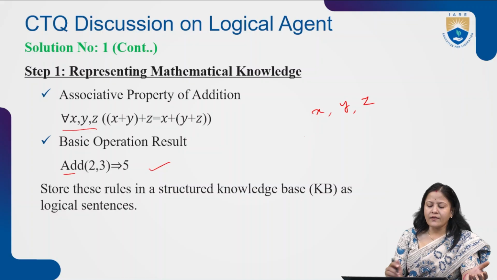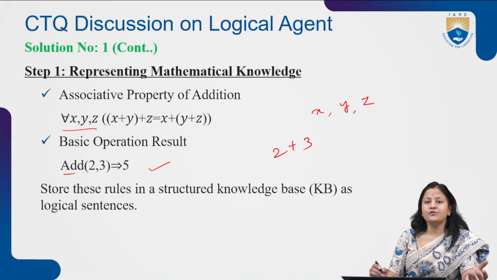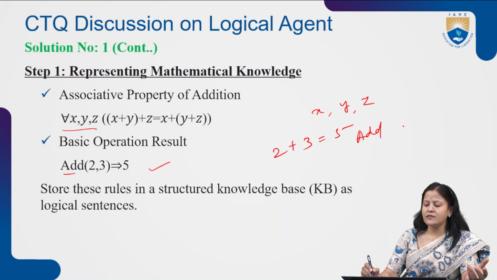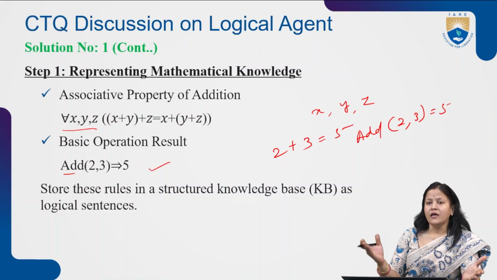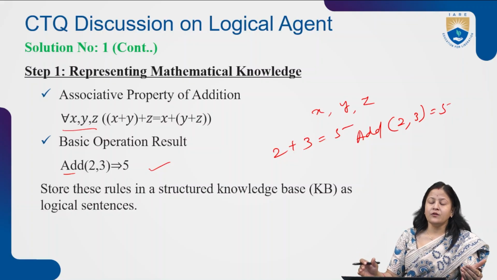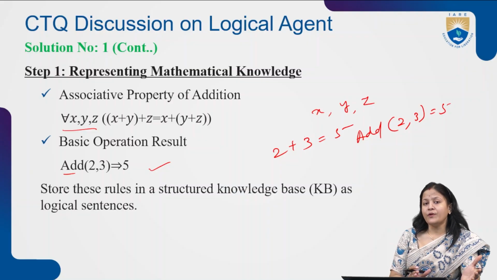So 2 add 3, 2 plus 3. Normally in mathematics we write 2 plus 3 is equal to 5. But using propositional logic, we can write add, 2 comma 3, that is equal to 5. So these are the formulas or rules we can give to the machine to make the system intelligent or adaptable to this arithmetic operations environment.